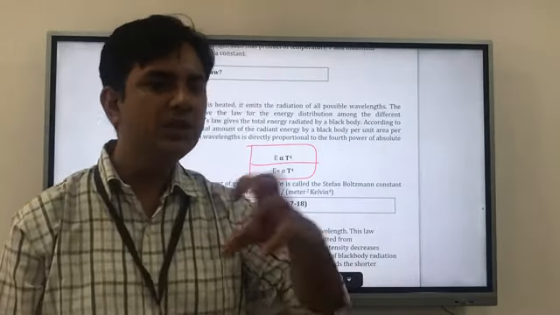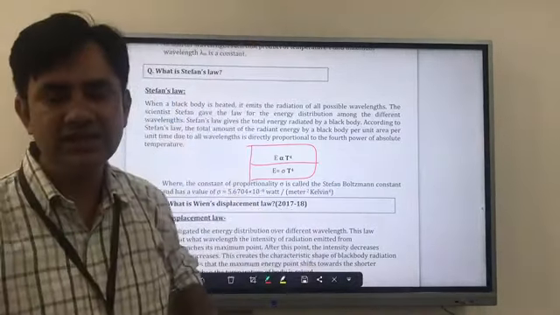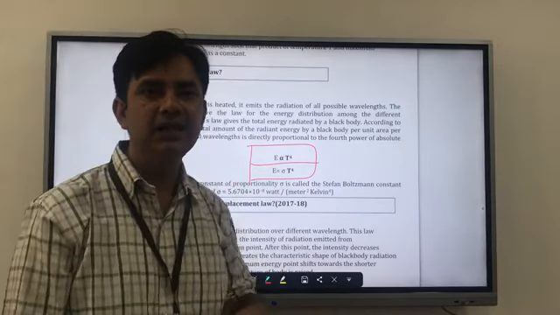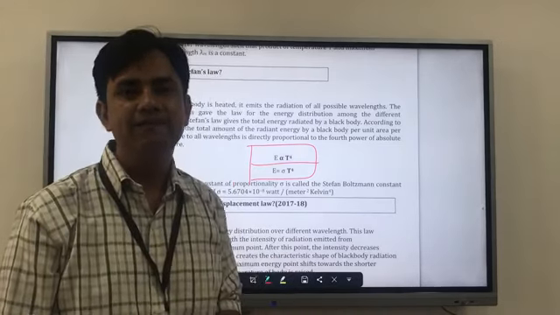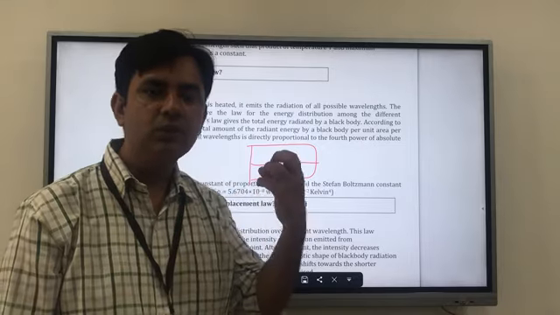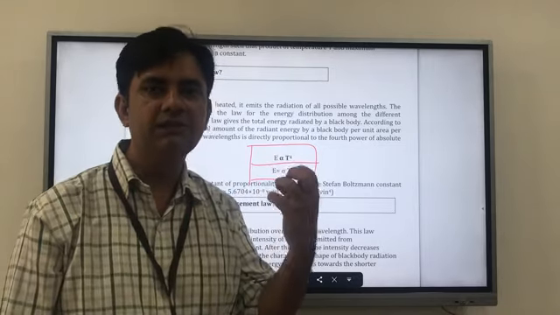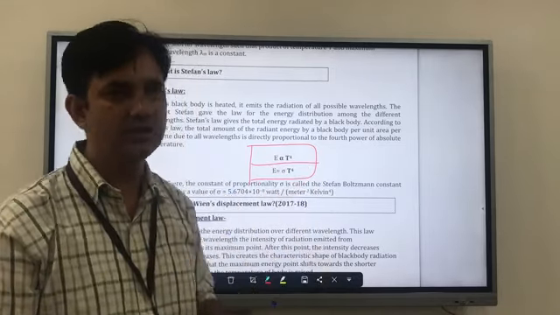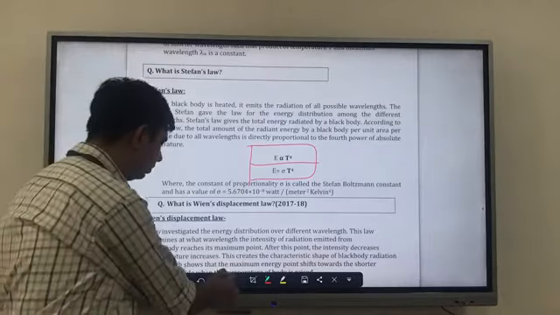So Stefan deduced from previous knowledge that energy can be generated if you give a very high temperature. Okay.